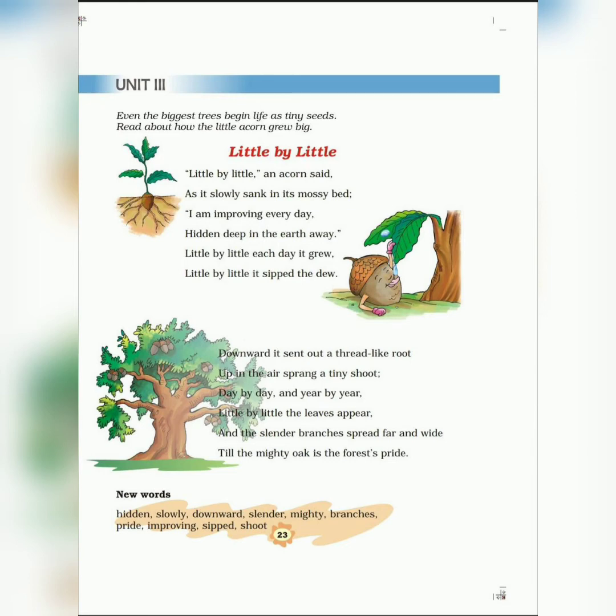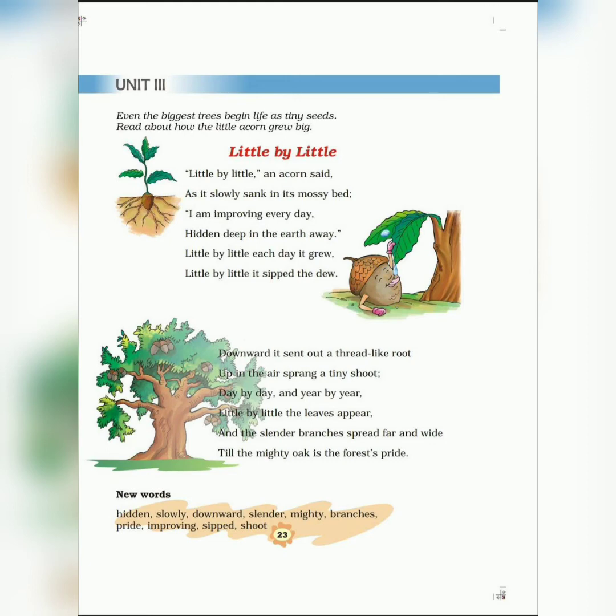And little by little, each day it grew. So now the acorn fruit is growing little by little, very slowly. It is growing each day. And little by little, it sipped the dew. And the acorn fruit sipped the dew little by little, very slowly. Sip means to drink something very slowly, and dew refers to the tiny water droplets which are formed on some surfaces, right? So the acorn fruit sipped the dew very slowly.